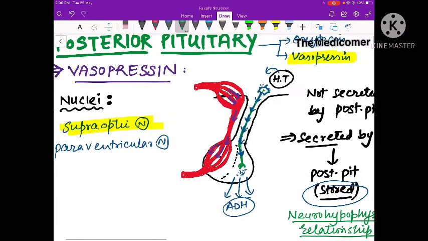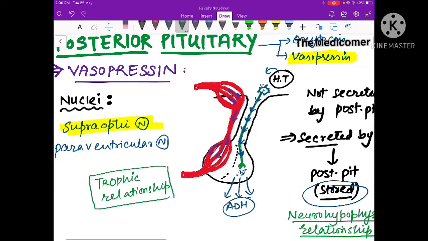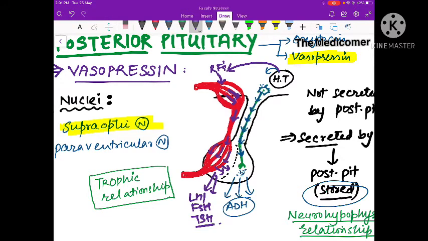Let's recall, in the case of the anterior pituitary, the relationship is called a trophic relationship, or a positive relationship. What happens in the case of the anterior pituitary? The hypothalamus again produces certain releasing factors. These are again hormones, and they go into the hypophyseal portal system, also called the hypothalamic portal system. They travel through the portal system, and at the second capillary set they reach the anterior pituitary. They stimulate the anterior pituitary to produce different hormones like LH, FSH, TSH, etc. This type of relationship is called a trophic relationship, or a kind of positive relationship.